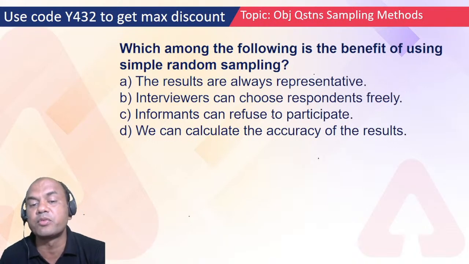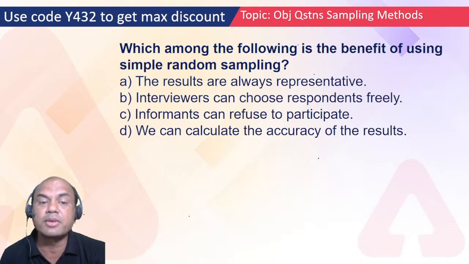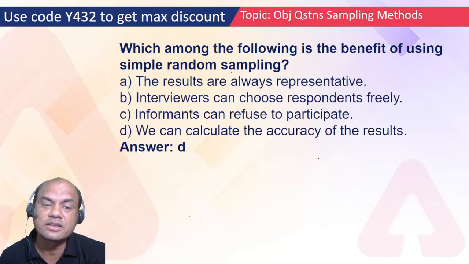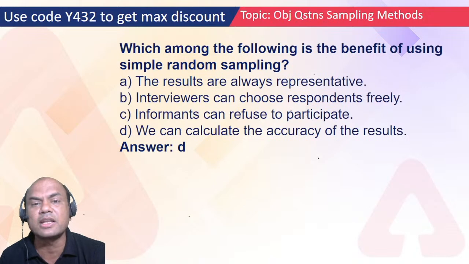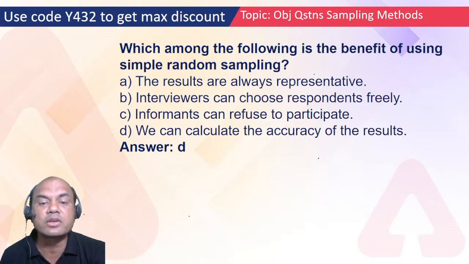We can calculate the accuracy of the results. Informants can refuse to participate. So what is the benefit of using this? Yes, the answer is correct: we can calculate the accuracy of the results here. If somebody refuses to participate, he is not an informant. He is not a part of that survey, then we can choose someone else, isn't it? Interviewers can choose respondents freely. This is not allowed.